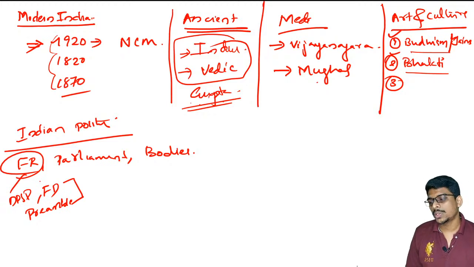So do go through parliament, fundamental rights and bodies. Try to revise Indian polity as a whole; it will be very beneficial for you. There can be a question which cannot be answered. That is not a problem, but at least get the 8 or 9 easy questions. Do not make mistakes on easy questions. You should focus on that, Indian polity.